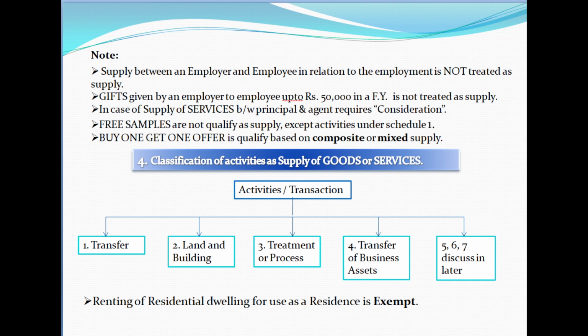And the next topic is classification of goods or services. Schedule 2 of the CGST Act contains the list of certain activities or transactions which have been classified as either supply of goods or supply of services. In this, there are 7 kinds of activities or transactions. They are transfer, land and building, treatment or process, transfer of business assets, and 5, 6, 7 are discussed indirectly. And we remember that the renting of residential dwelling for use as a residence is exempt from the GST and it is not a service.